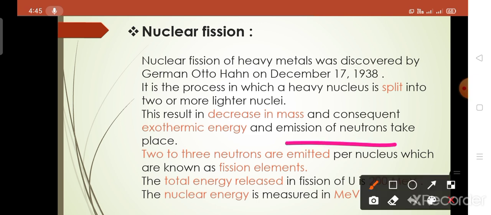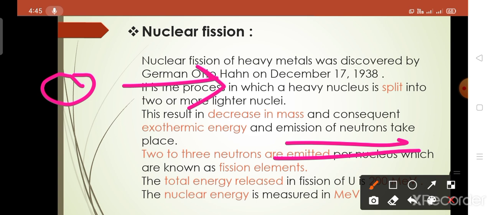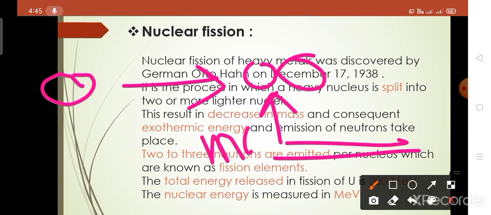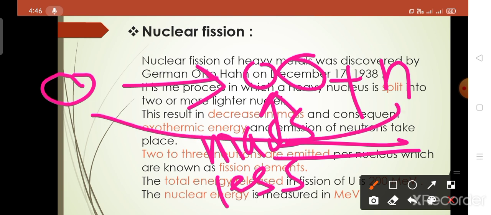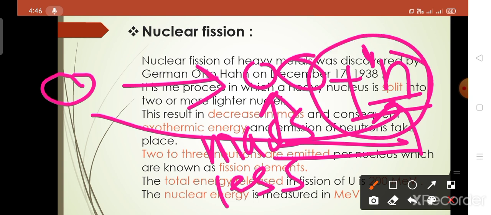And emission of neutrons also takes place. Suppose this is the heavy nucleus, it undergoes fission, and two nuclei are formed, having less mass, plus neutrons. The neutron has mass number 1, and there is no atomic number for a neutron.